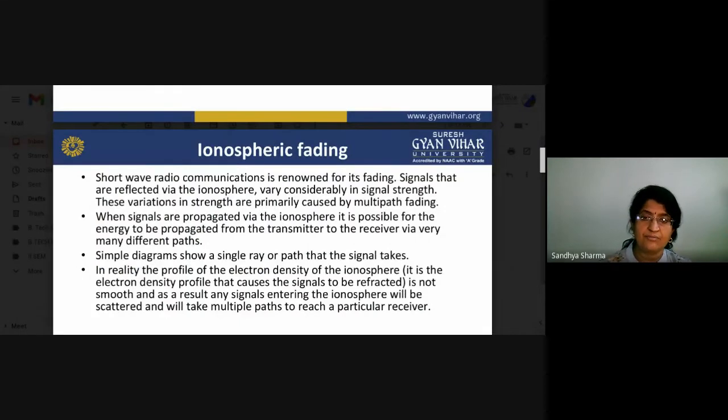A simple diagram shows a single ray or path that the signal takes. But in reality, the electron density profile of the ionosphere is not smooth, and as a result, many signals entering the ionosphere will be scattered and will take multiple paths to reach a particular receiver. So this is again a problem for us.